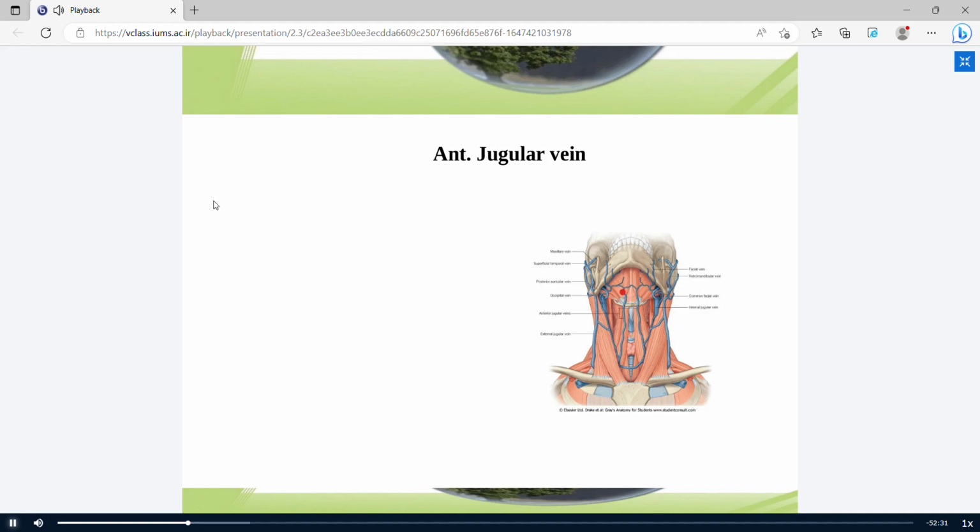The anterior jugular vein forms when the submental vein and submandibular vein join together. Finally, the anterior jugular vein drains into the external jugular vein, and it has a communication with the external jugular vein.